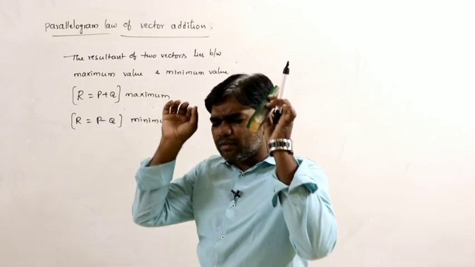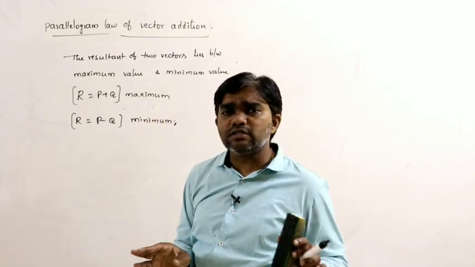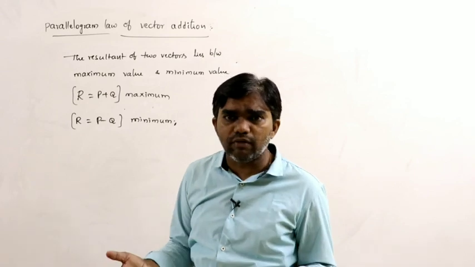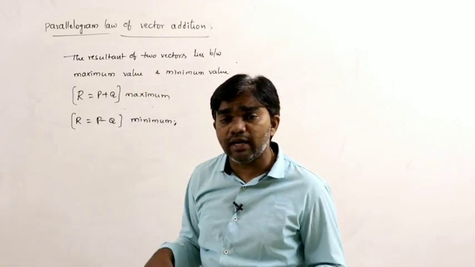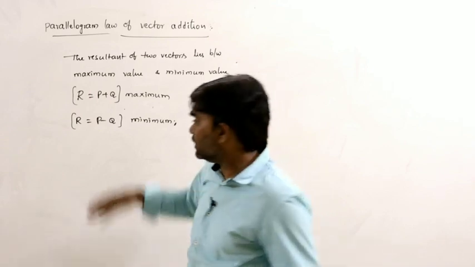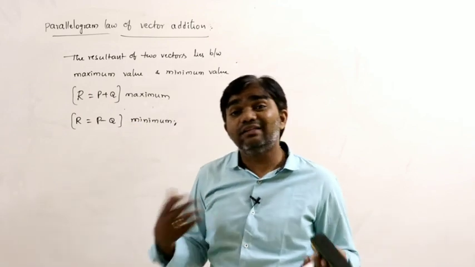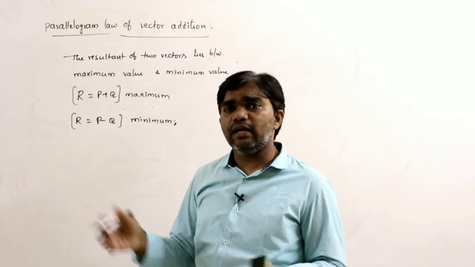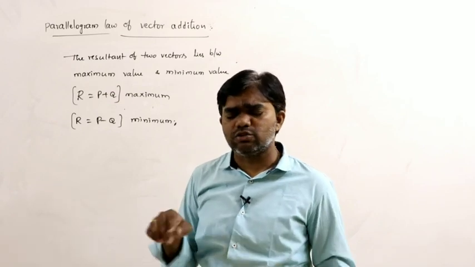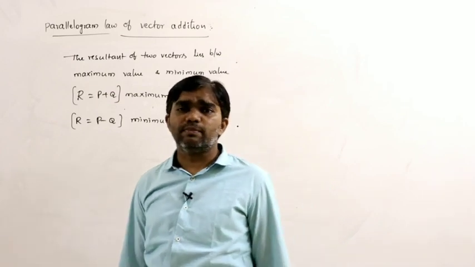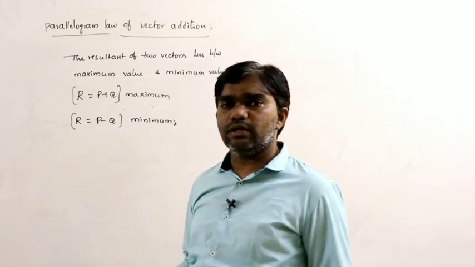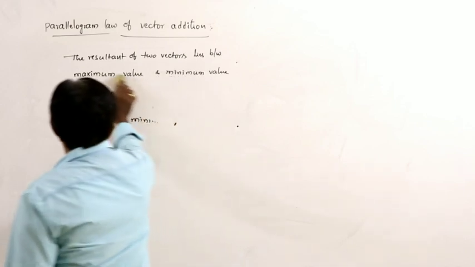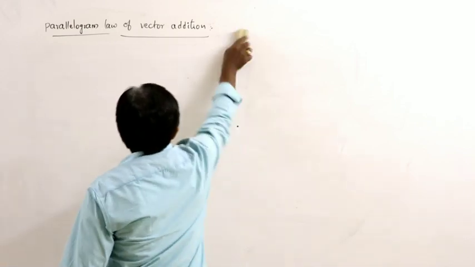So we can simply apply this directly. If two vectors are parallel to each other, the magnitude of the resultant is the addition of the two magnitudes. If two vectors are in opposite directions, the magnitude of the resultant is P minus Q. For any other angle, like 60, we can directly substitute into the formula R equal to the square root of P square plus Q square plus 2PQ cos theta. This is the parallelogram law of vector addition.